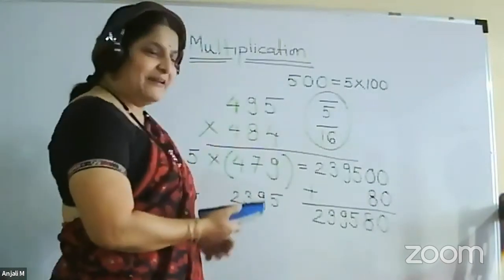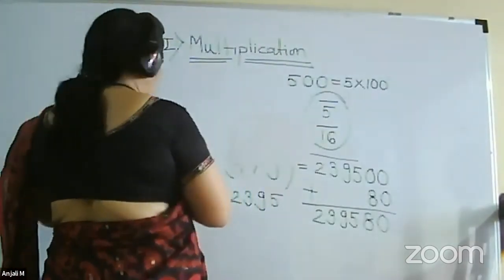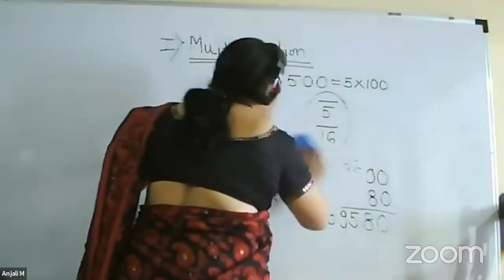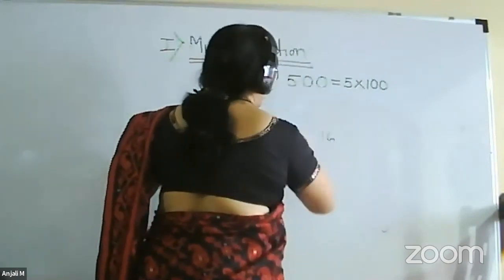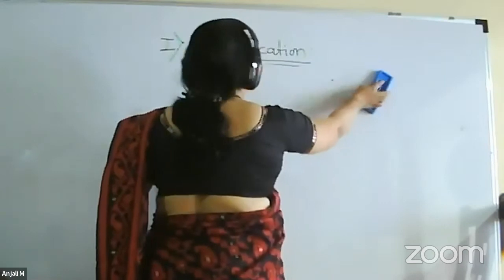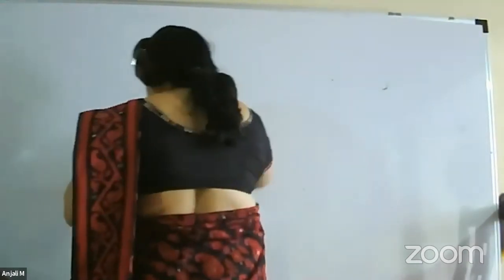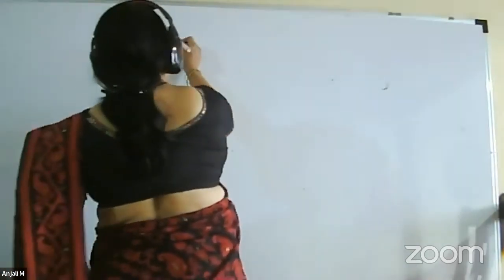Okay, so this is the multiplication. Now we will move further to square. For square, there are some simple techniques that we will learn today. So square.